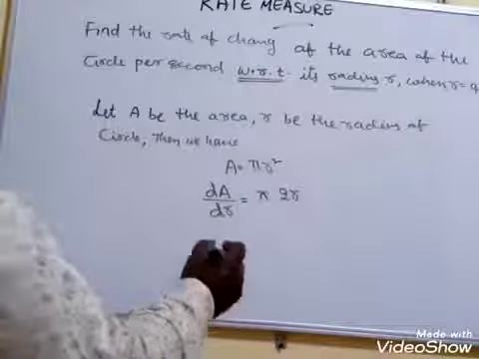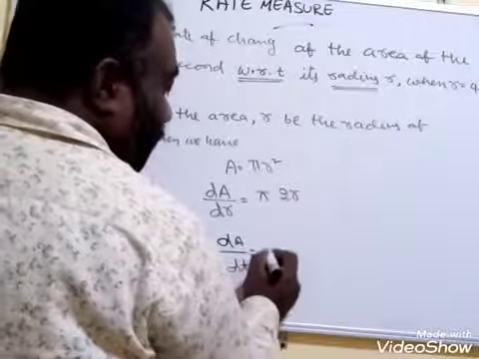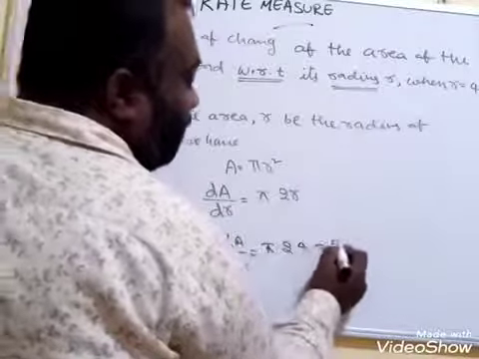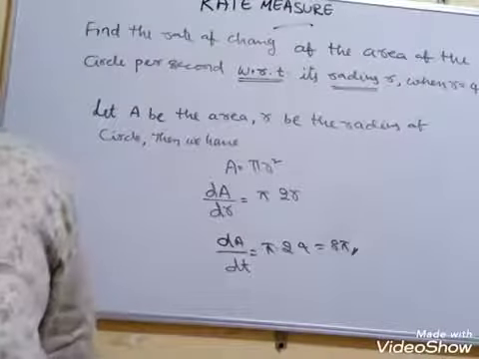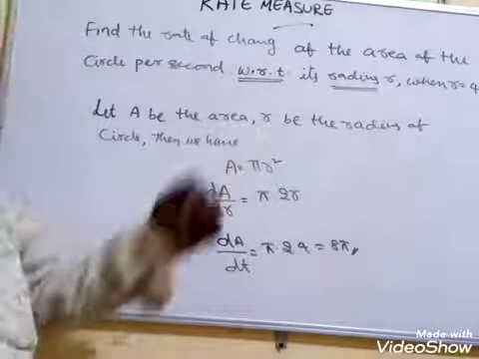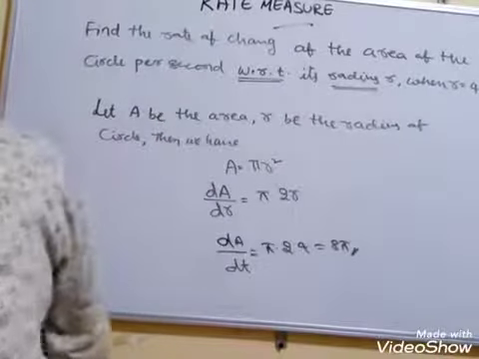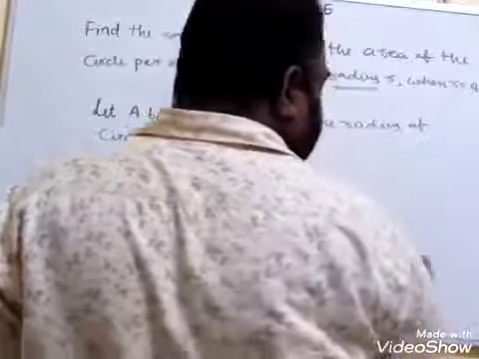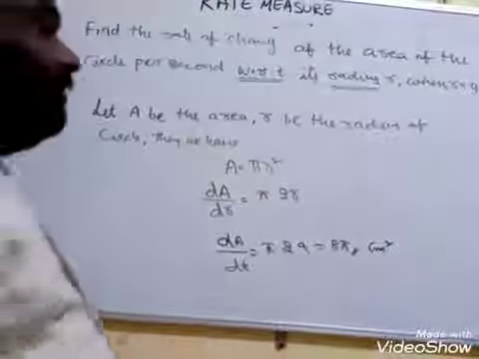Ultimately, what is the answer? dA by dr is equal to pi into 2 into r, which they have given as 4. Therefore, the answer is 8 pi. For example, if the given radius is 10, you have to substitute 10. When the given radius is 5, you have to substitute 5. Like that, we can solve this type of problem. For example, if r is given as 4 centimeters, the answer becomes centimeter square. You have to write the answer as centimeter square per second.